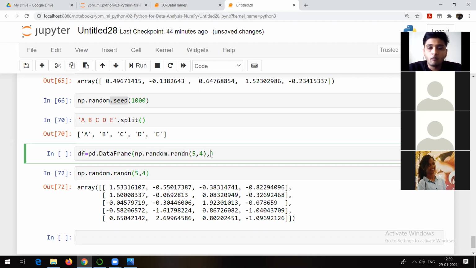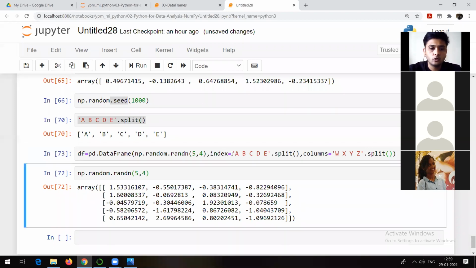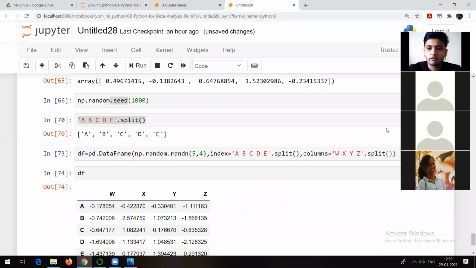Next is what I want as the index. Just now I have shown, we want the index as this list. So that's why I'm going to pass index equal to this one. And the next one is columns. I will also create the same kind of data, whatever is here. So the next one is W, X, Y, and Z. The split method by default actually gives the output in terms of a list. Same thing I am going to show. That is going to create the data. If I try to create it here, you will be able to see it over here.